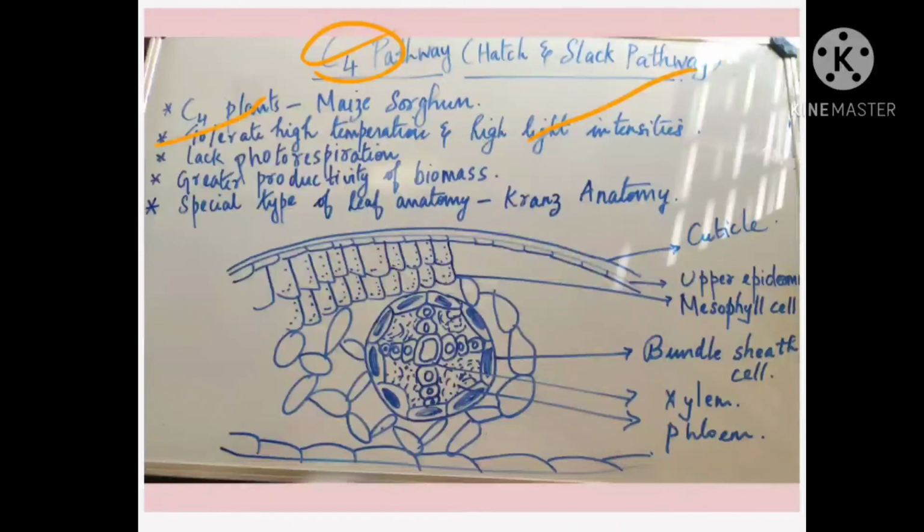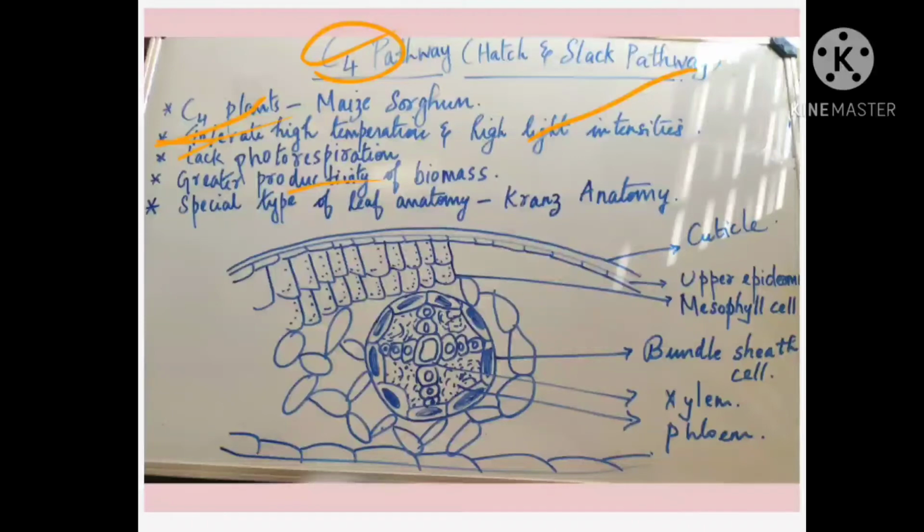Okay, and the C4 plants, when you are seeing, are lacking photorespiration. We discussed that C4 plants do not undergo what? Photorespiration. That is another property of the C4 plants. Next, they help in greater productivity of biomass, meaning they are producing a large amount of food.